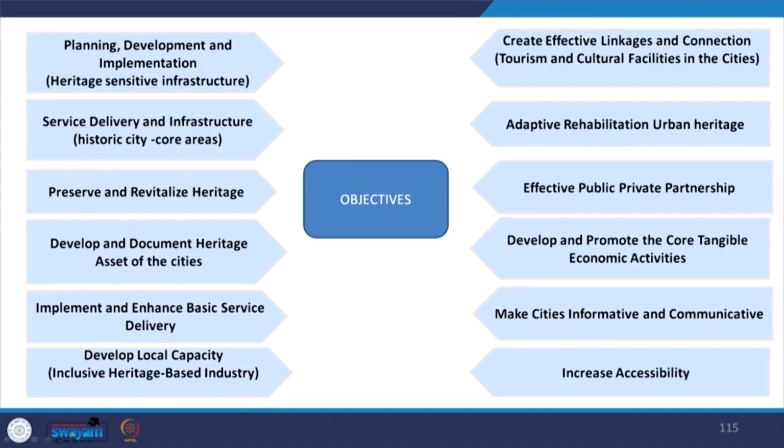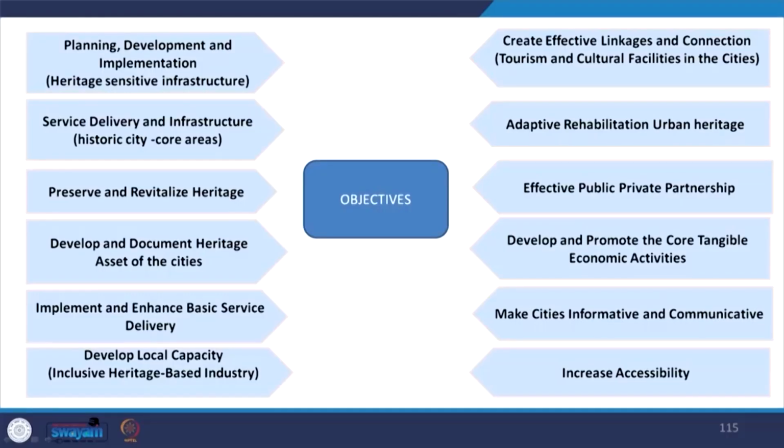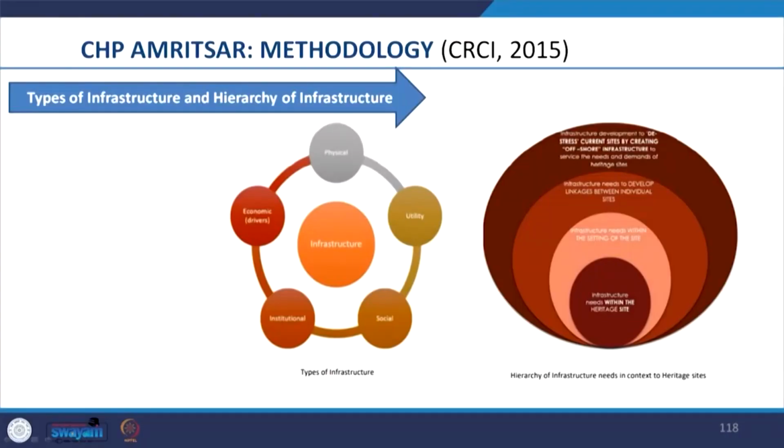Through this we see how the process adopted in the preparation of CHP met the objectives of the mission, like preservation and revitalization of the heritage, develop and document the heritage, develop the core economic activities, develop the infrastructure in the area. In the project, 5 types of infrastructure projects were planned, including physical infrastructure, utility infrastructure, social infrastructure, institutional infrastructure, economic infrastructure to act as a driver of growth.